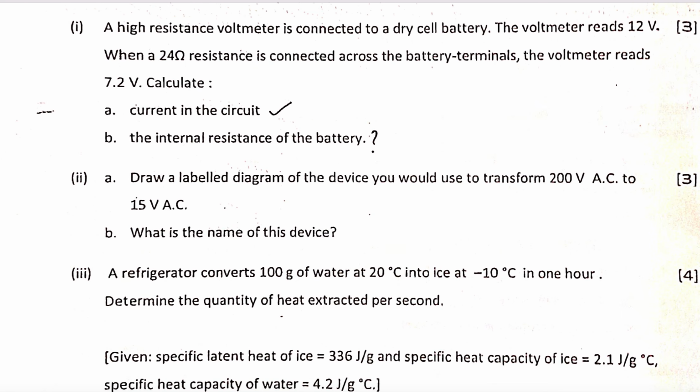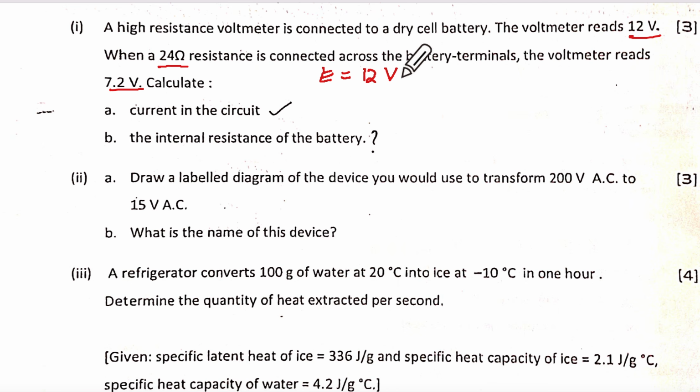Question 8. High resistance voltmeter reads this. When a 24 ohm resistance is connected to it, it reads this. Find the current in the circuit and the internal resistance. So what is given? When the voltmeter is connected to the dry cell, it means EMF.